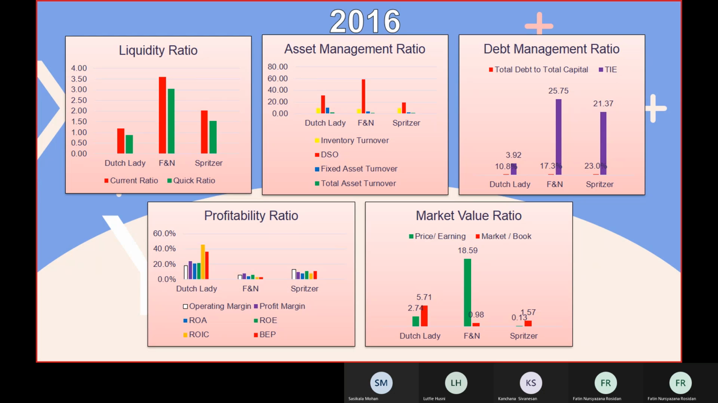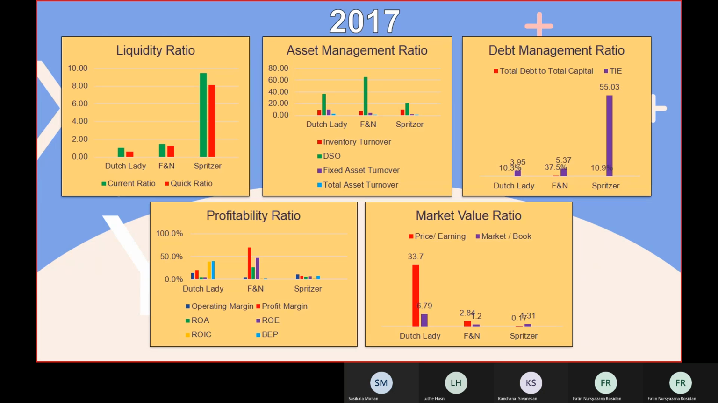So the next one is 2017. The highest for the liquidity ratio is Spritzer. Then for asset management ratio, still the same as before. It was FNN, the highest one for the day sales outstanding, and the least one is Spritzer. So it shows that Spritzer has good, strong asset management.